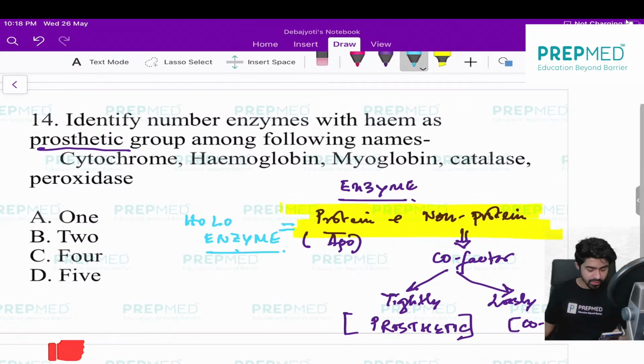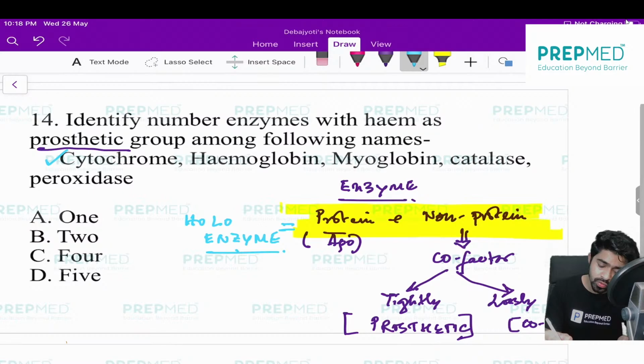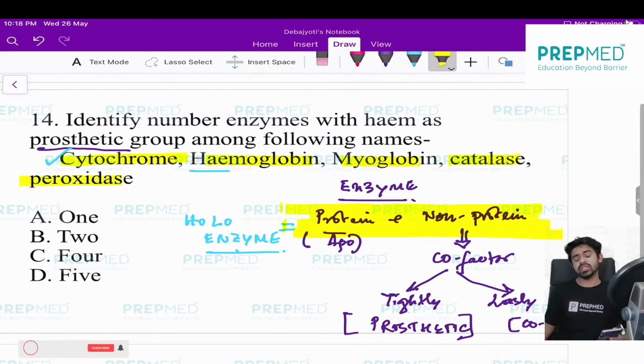Okay, now let me tell you there are names like cytochrome, hemoglobin. Let me highlight these names: cytochrome, hemoglobin, myoglobin, catalase, and peroxidase. We can clearly mention here that there are 5 chemical compounds.